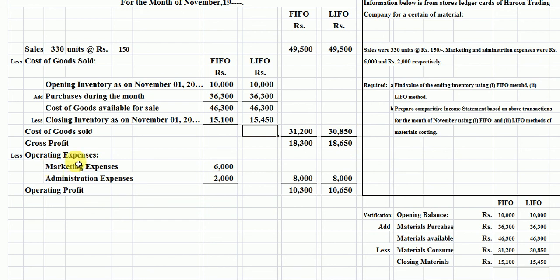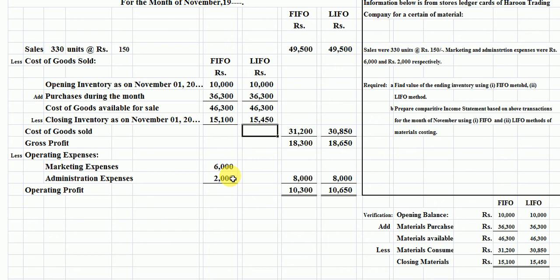Now operating expenses are the same, because in both methods we use the same expenses as operating expenses, which is the amount of 8,000 rupees. When we subtract the operating expenses from the gross profit, we find the profit before income tax as an amount of 10,650 rupees. Now students, you can compare both methods.